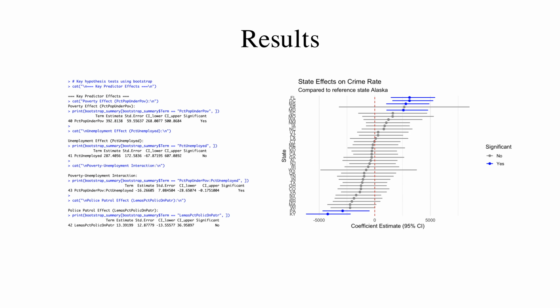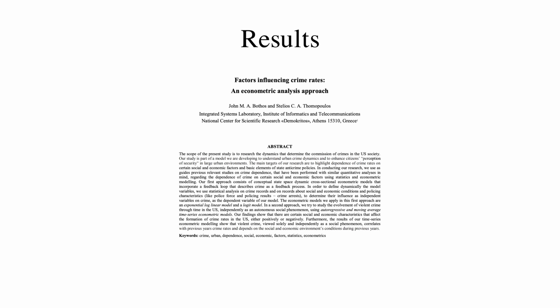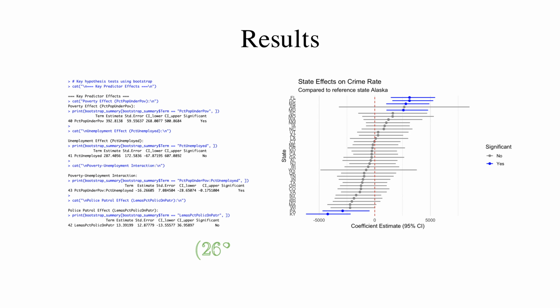These are the results of our hypothesis tests. Let's interpret these results and compare our findings with this study conducted by John Bothos and Stelios Thermopoulos. Poverty rate showed a significant positive relationship with crime rates. A 1% increase in poverty correlates with approximately 393 additional crimes per 100K population. This aligns with the paper's finding that poverty creates desperation and reduces perceived risks of criminal consequences.